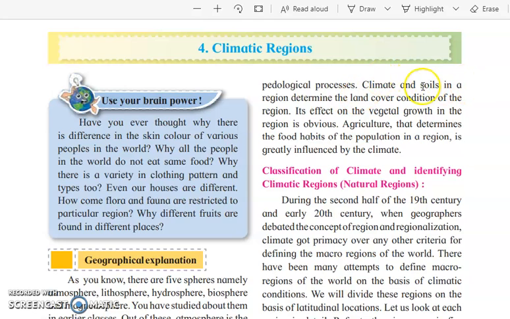So climate and soils in the region determine the land cover condition of a region. It affects the vegetal growth in a region, which is obvious. Agriculture determines the food habit of the population and is greatly influenced by the climate. So if the climate is favorable as well as the soil is fertile, then definitely the agriculture will be more. If everything is available, then the food habit of the population is going to be as per the availability of those materials, and this is how the climate is going to influence.